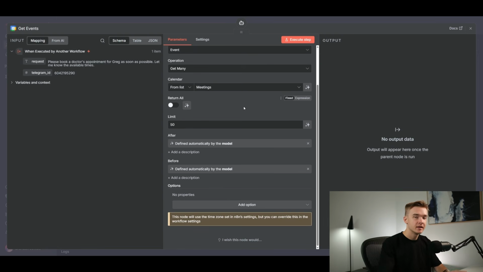Now, one really important thing to note is that because we are using the AI to define when we're going to be looking at the events on our calendar, our AI doesn't have any context as to what today's date is.